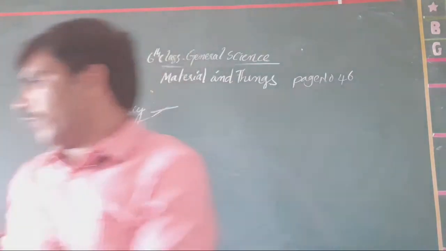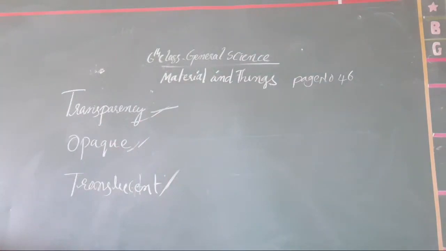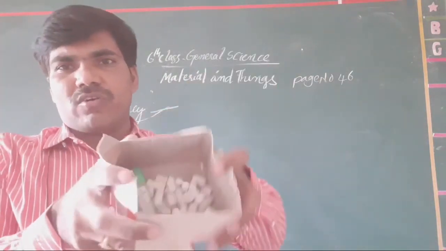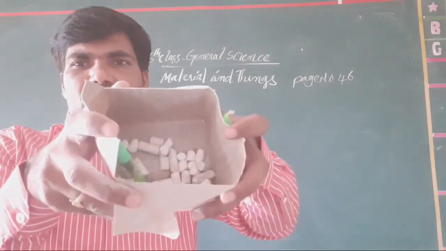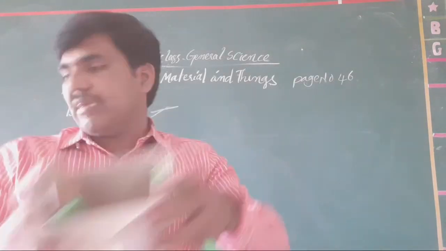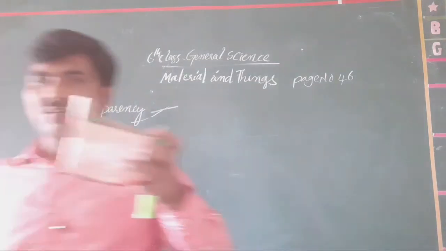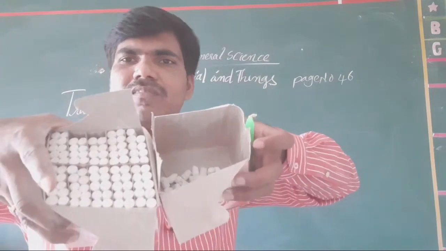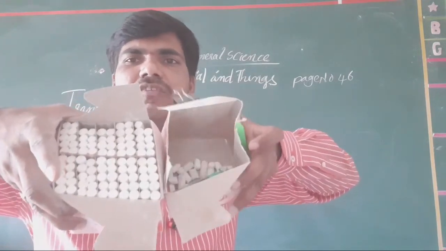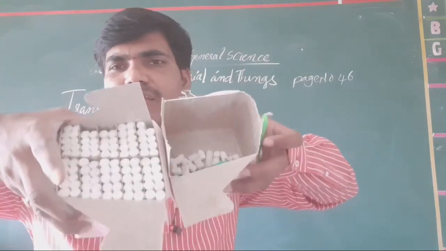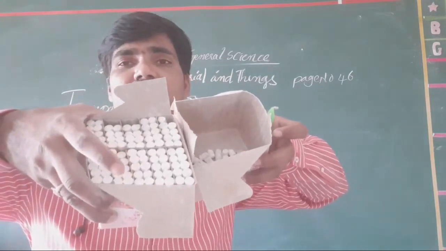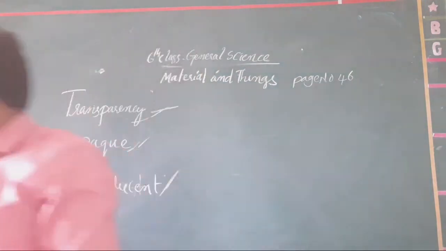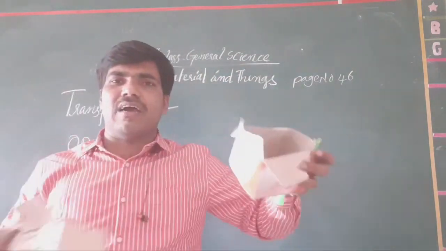Now suppose you take this other chalk piece box. Check it out, there is only this much number in it. It contains less density. This one is called high density. Compared with this, they are the same chalk piece boxes only. In this box, there is a less number, and in this box there is a high number of chalk pieces. That is called high density, and this is called low density.